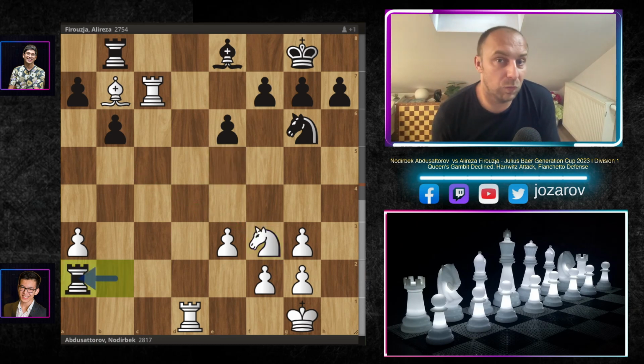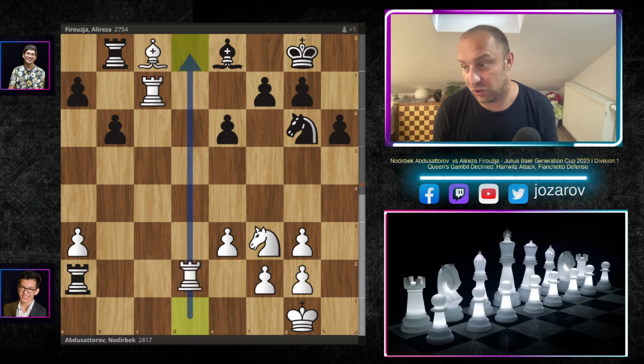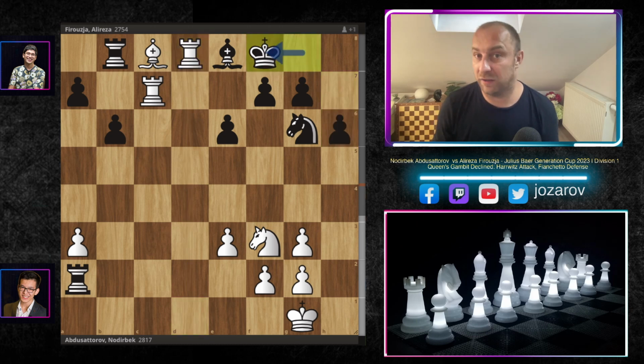Rook to a2 was played by Alireza, simply attacking another pawn. We have bishop to c8 with the preparation to play rook to d8, but now h6, rook to d8, and now king to f8. Here, very nice compact setup here by Alireza. He's not allowing here any counterplay now for Nodirbek. So now knight to d4.